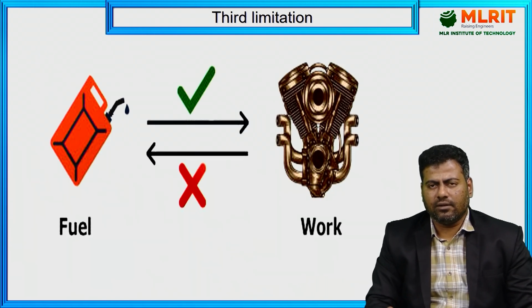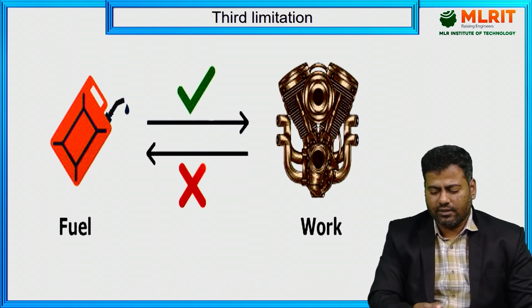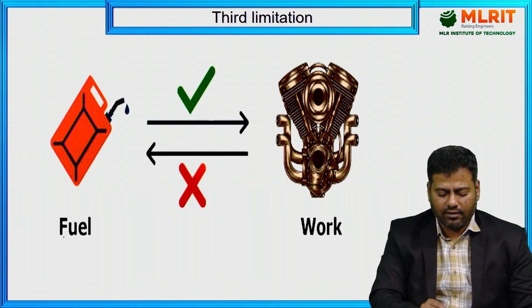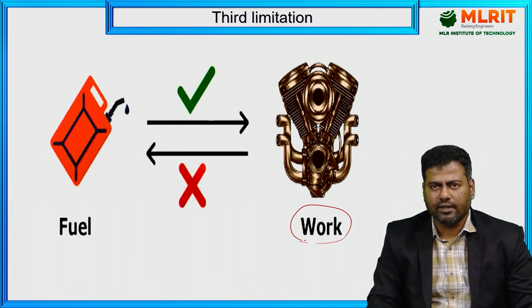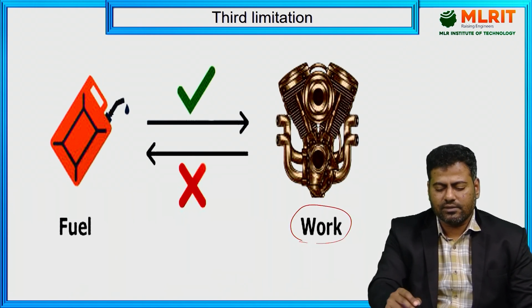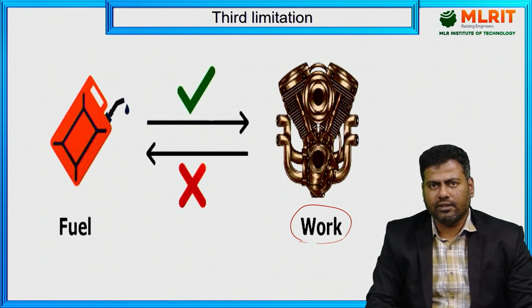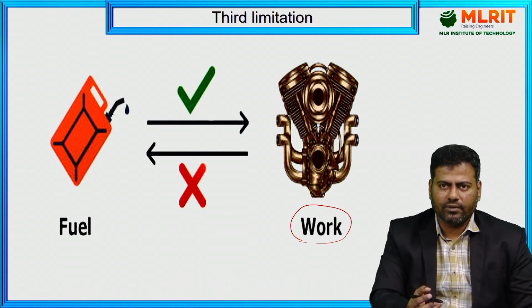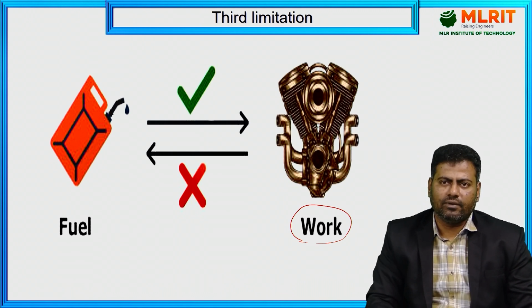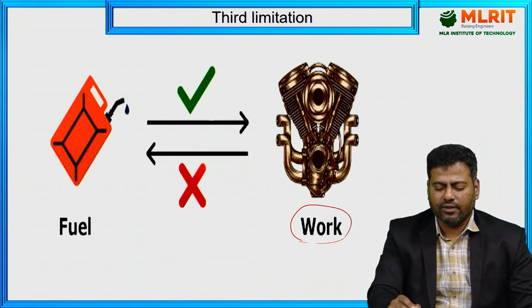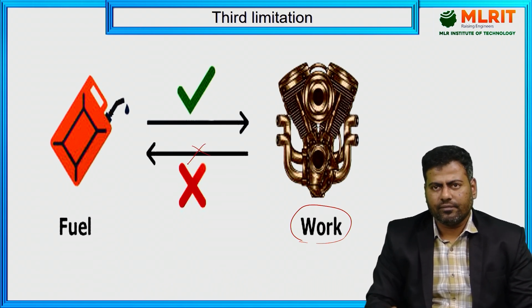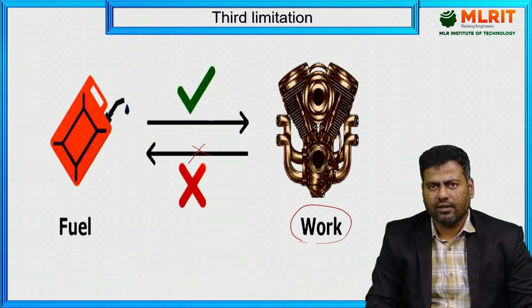For example, listen here. With respect to that heat engine, I'll consider the mechanical work done. From fuel supply, I can convert that into the form of mechanical work done. But from the mechanical work done, I can't extract the fuel. I can't convert it back, so that is non-spontaneous. We can't do that, and the first law of thermodynamics does not tell us these things.